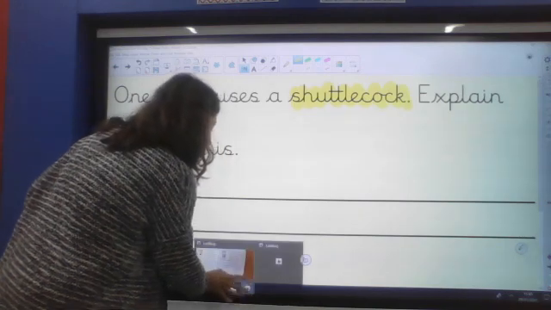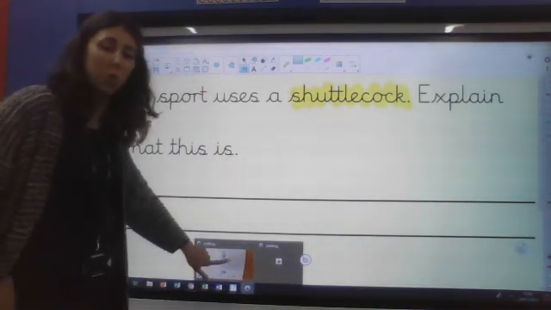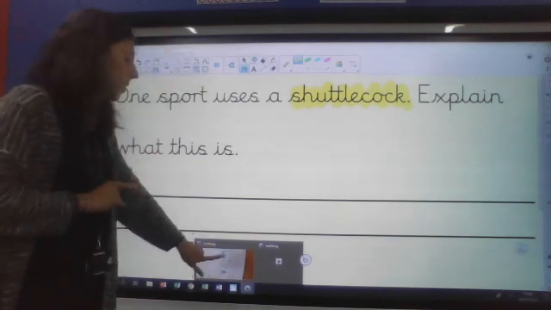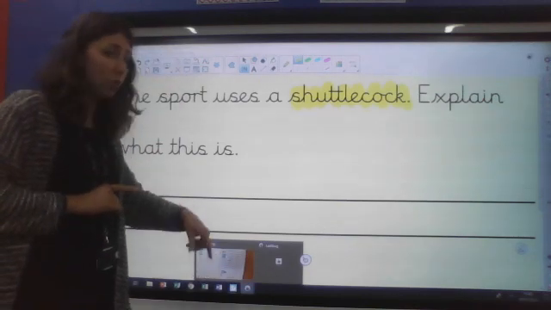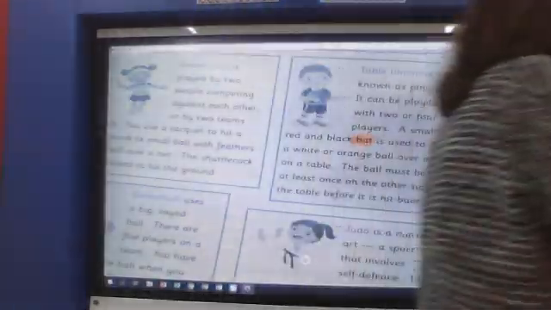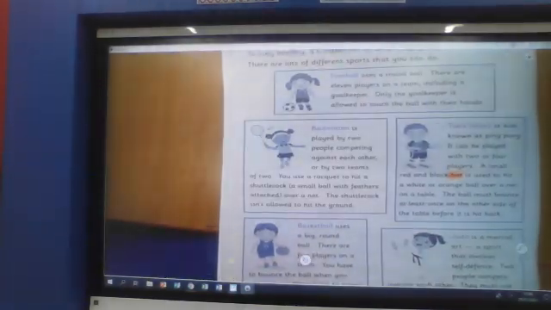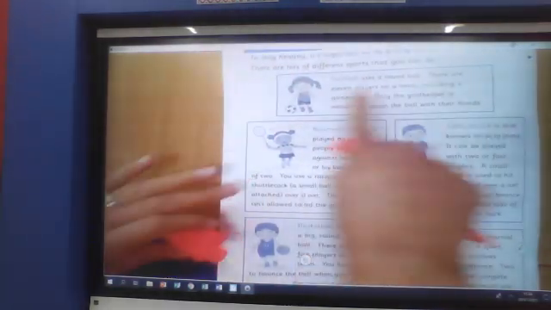Go back to our text. Now this one, we don't know which section it's going to be in, do we? So we're just going to have to skim the text to see if we can find the word shuttlecock and then see which section of the text it's in. Look. All the way down. You might remember this if you've already read the text really carefully. Okay, so skim this one.